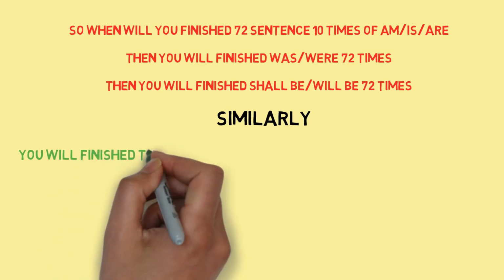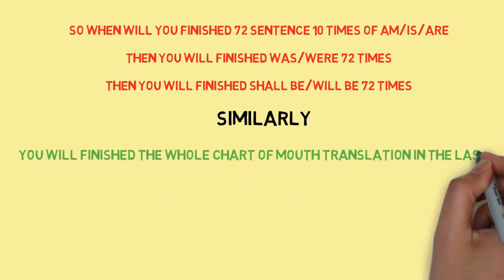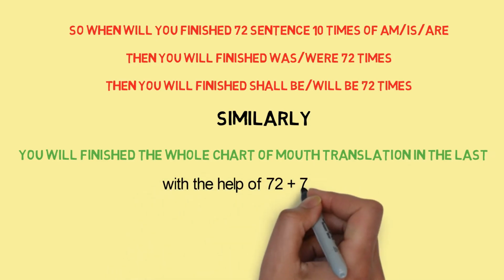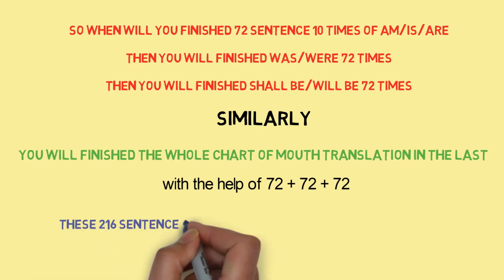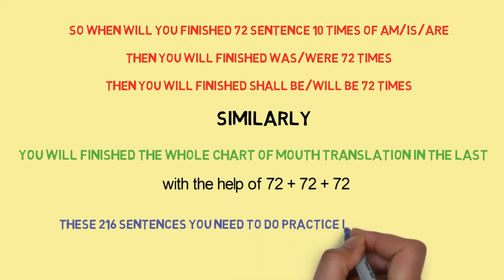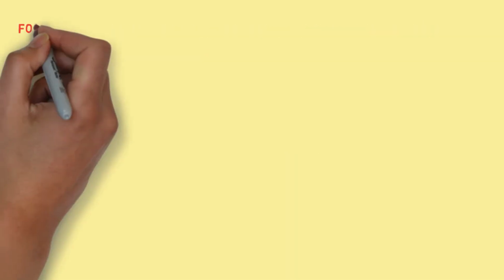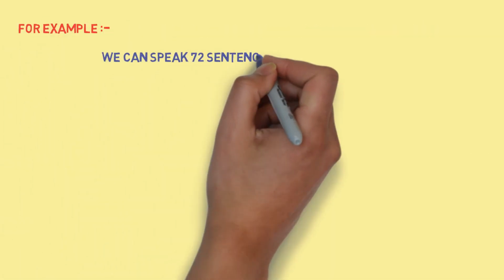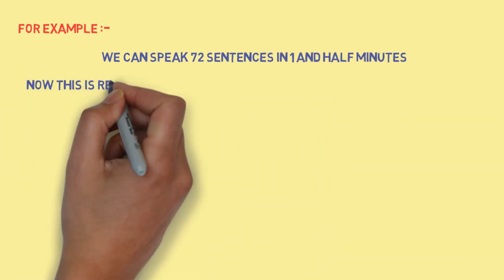Similarly, you will finish the whole chart of mouth translation with 72 plus 72 plus 72. These 216 sentences, you need to practice in 2.5 minutes. For example, we can speak 72 sentences in 1.5 minutes.